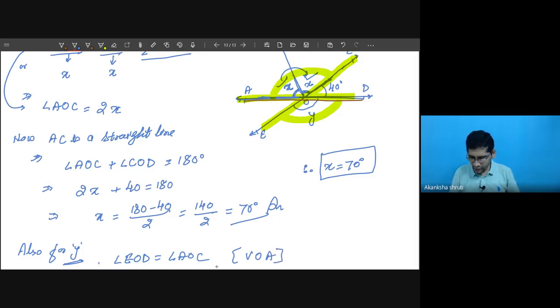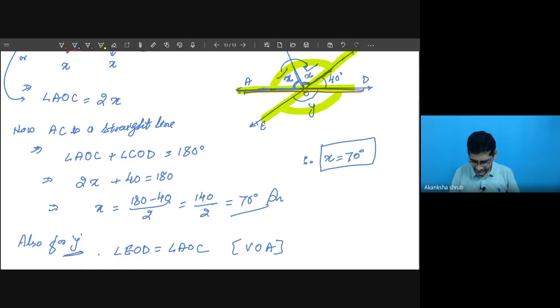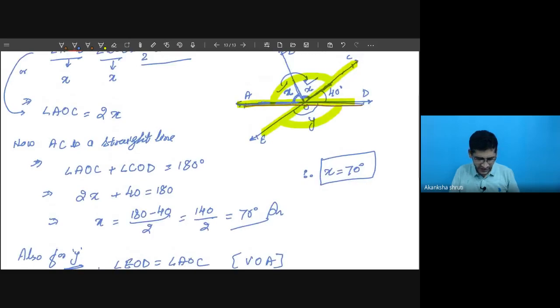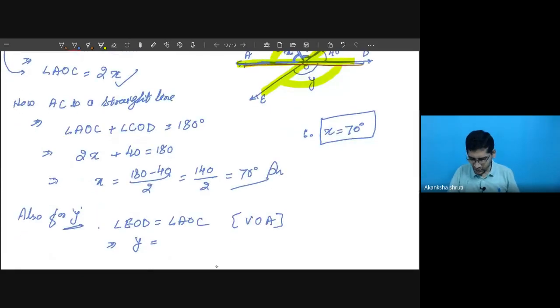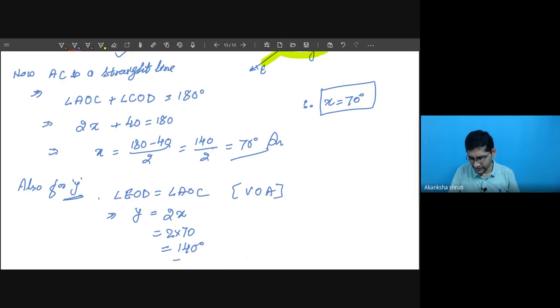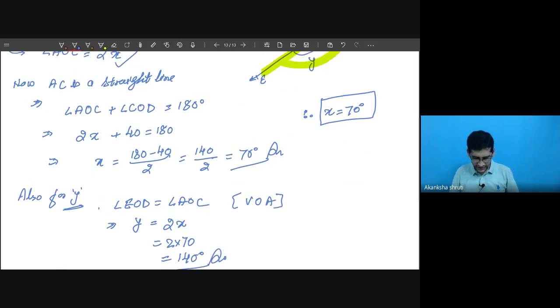What is our EOD? This we want to calculate as y. And what is our AOC? AOC we have calculated is our 2x. So this is twice into 70. It is like 140 degree. Are we getting like this? So it is so simple.